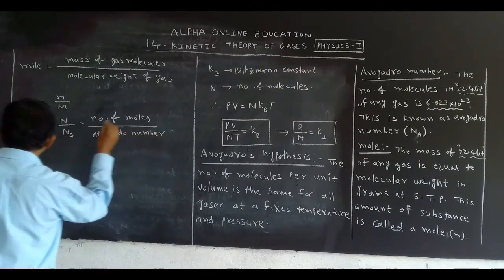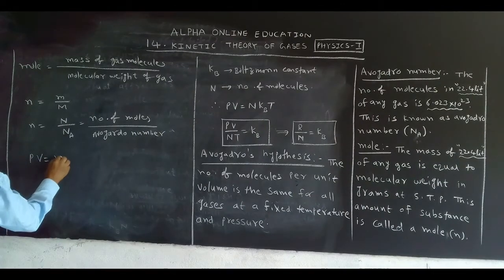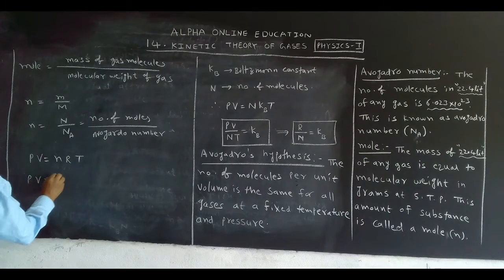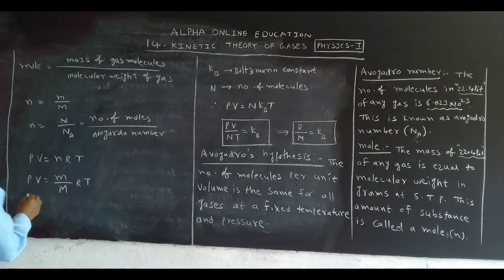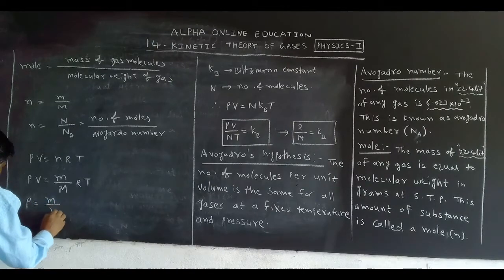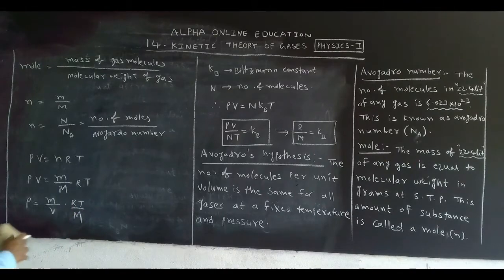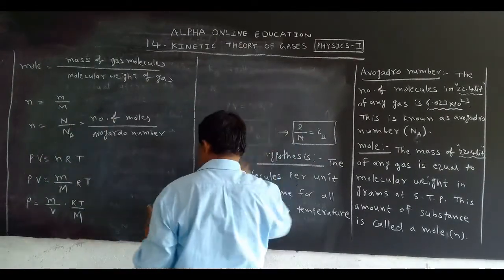Now, what is the ideal gas equation? PV is equal to nRT for n moles. So PV is equal to small m by capital M into RT. Right, P is equal to small m by V into RT by capital M. What is m? Mass. What about V?